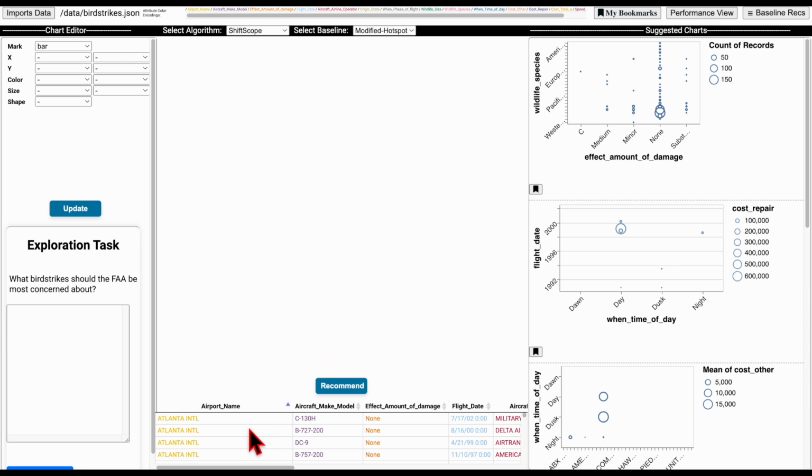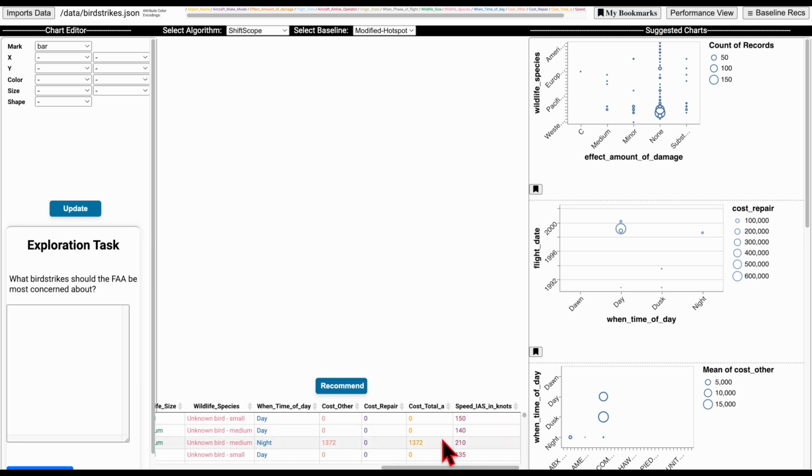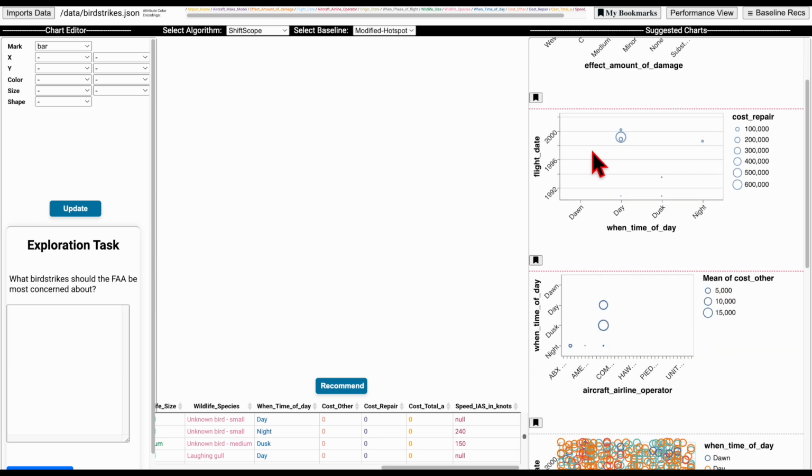In the data view, we see some attributes in the dataset. There are airport or airline related or flight related attributes, wildlife or bird related attributes, and cost related attributes. On the right, we see SwiftScope's initial set of visualization recommendations. These recommendations are diverse, representing a subset of the vast exploration space available to the users.